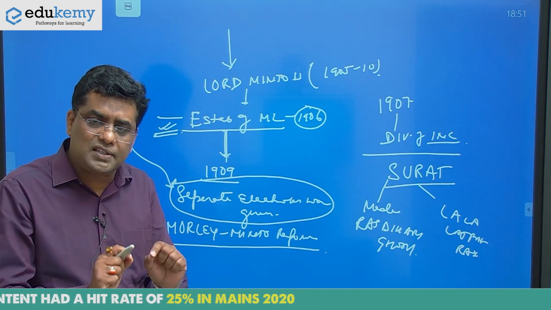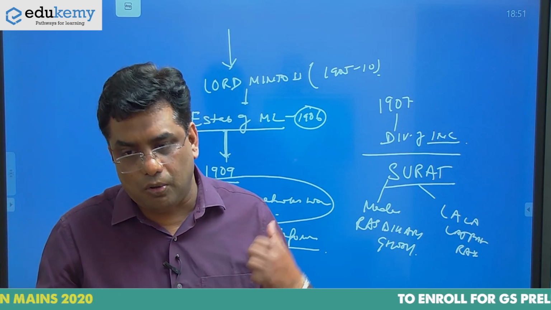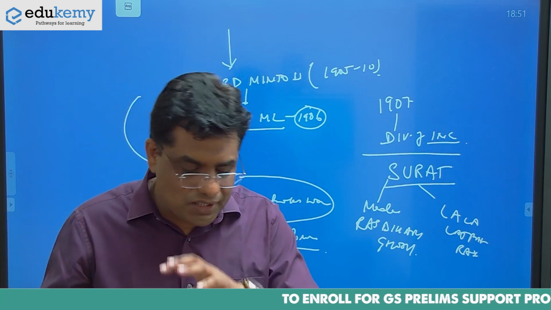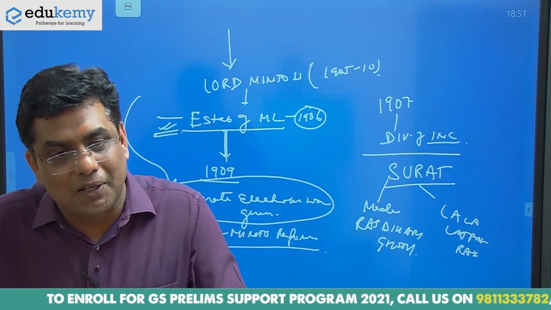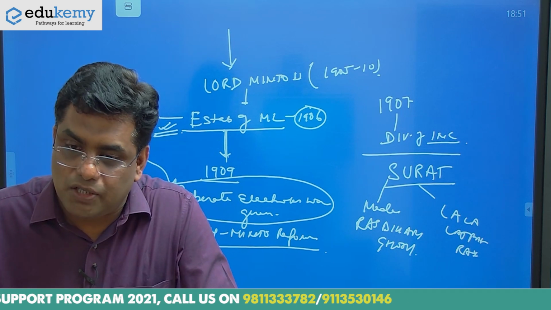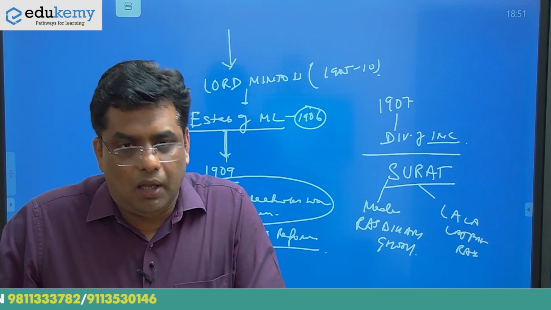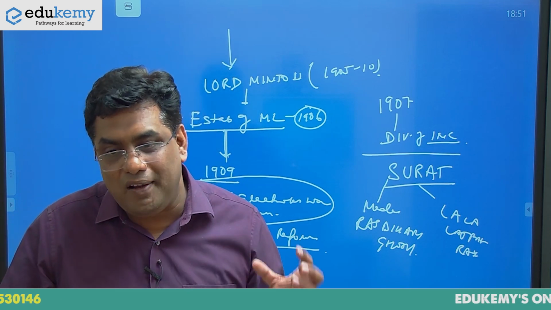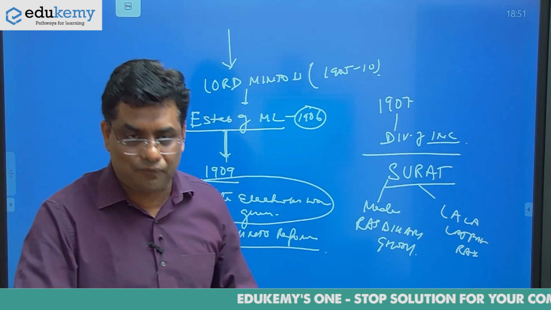So all these things happened during the time of Lord Minto. This is the reason why I said that he was a silent killer in terms of implementing the ideas, which is called the policy of divide and rule. Okay, so hopefully you understand how interestingly you can sound in terms of understanding the facts.